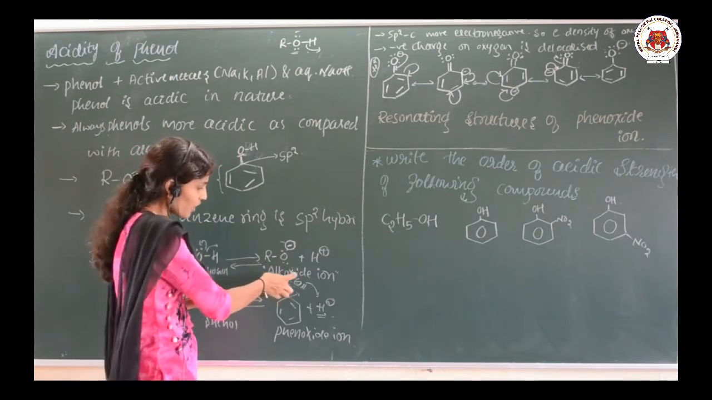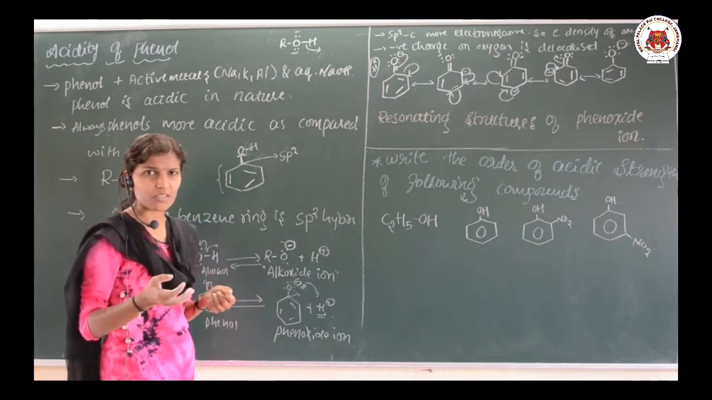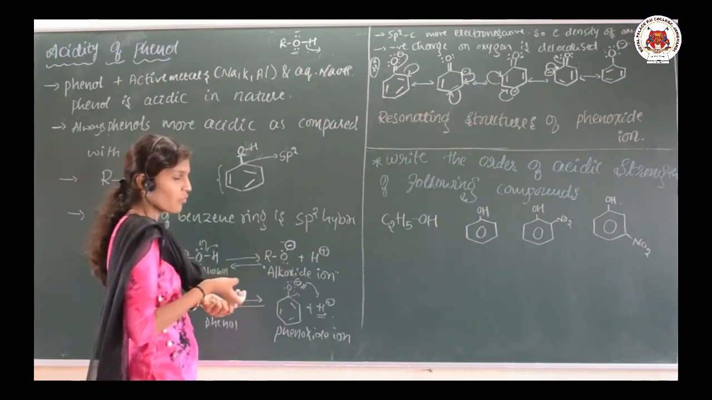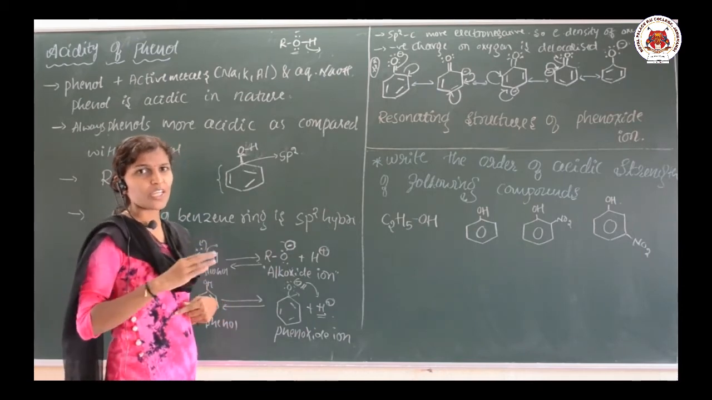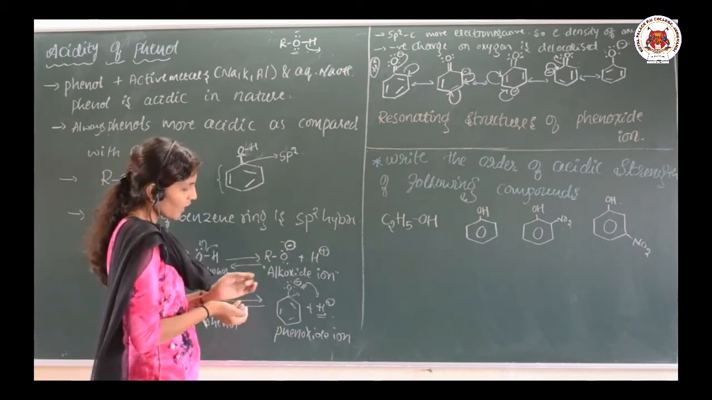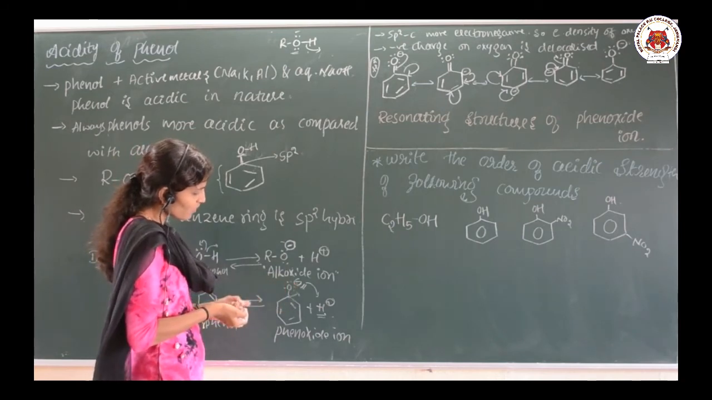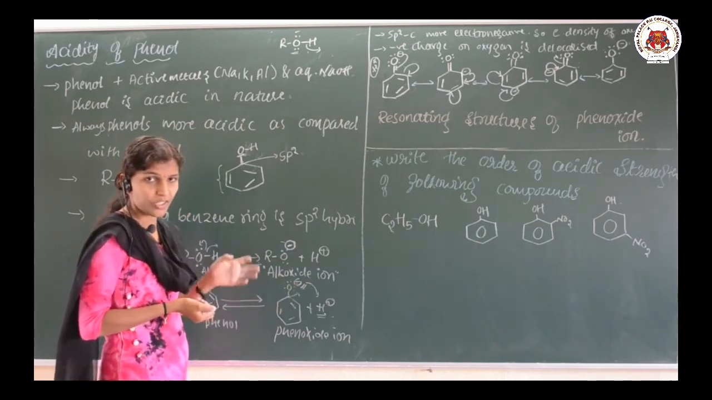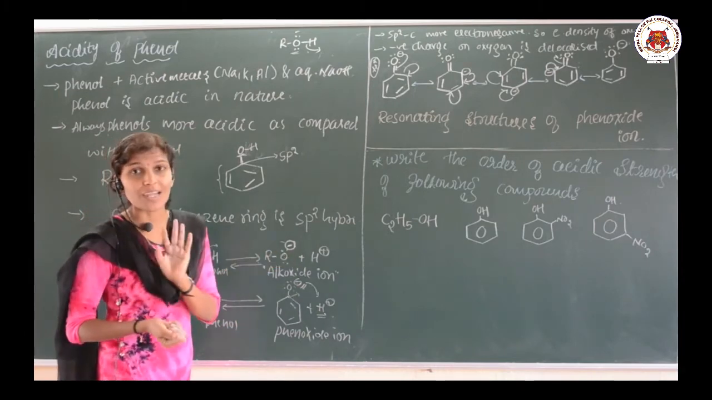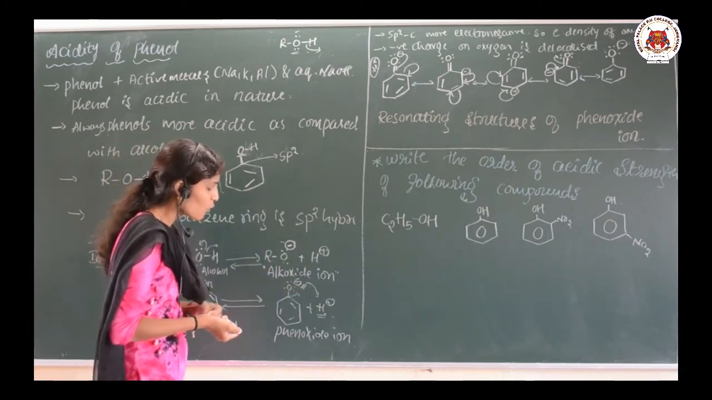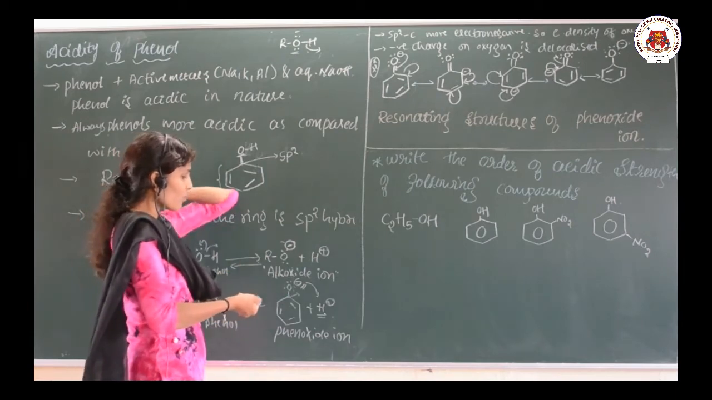If the electron density on the oxygen decreases, it does not wish to hold on to its H plus. It can easily remove the H plus, and also the negative charge present on this oxygen is delocalized. In case of alcohol it is localized, while here it is delocalized and forms a number of resonating structures.